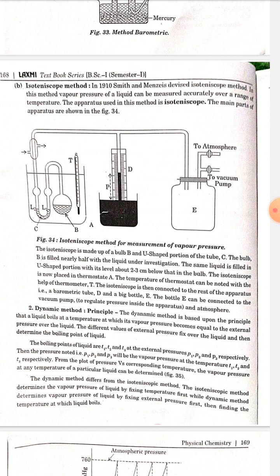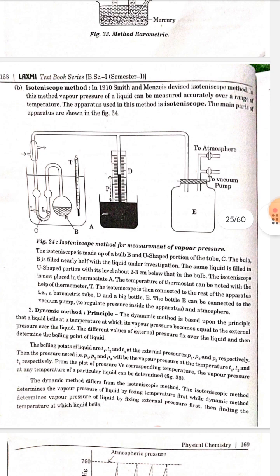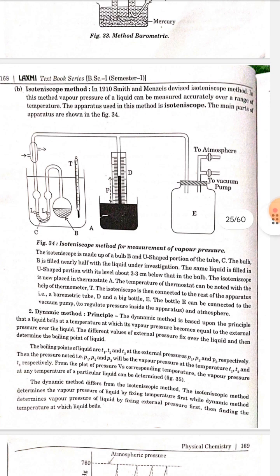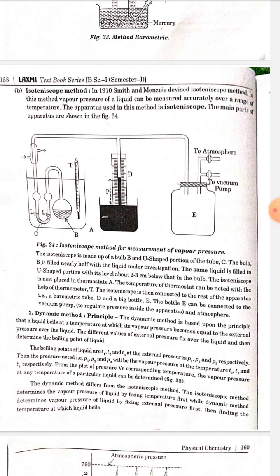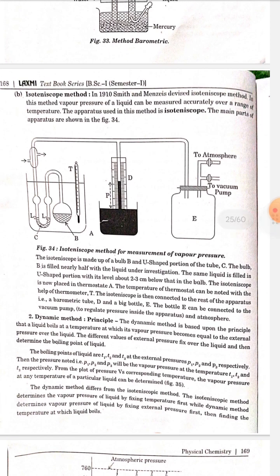From the plot of pressure versus corresponding temperature, the vapor pressure at any temperature of a particular liquid can also be determined. The dynamic method differs from the isotoniscope method. The isotoniscope method determines the vapor pressure of a liquid by fixing temperature first, while the dynamic method determines vapor pressure of a liquid by fixing external pressure first, then finding the temperature at which the liquid boils.